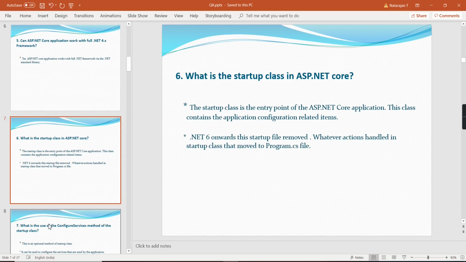So the next question is, what is the startup class in ASP.NET Core? So the startup class is the entry point of an ASP.NET Core application. This class contains the application configuration related items. So if you are using a lower version of .NET Core, we can see the startup file. After .NET 6.0, this file is removed. Instead of that, the functionality we were doing in the startup class is also included in the program.cs file. So let me show you.